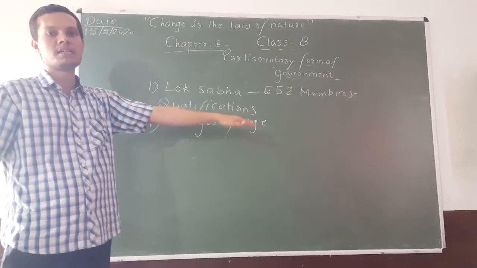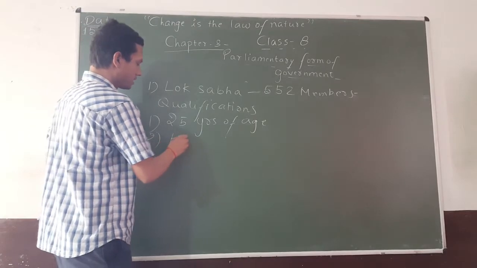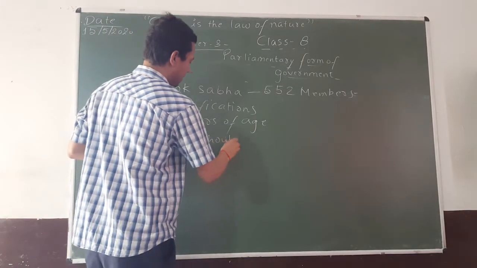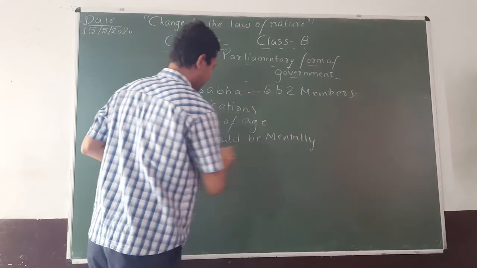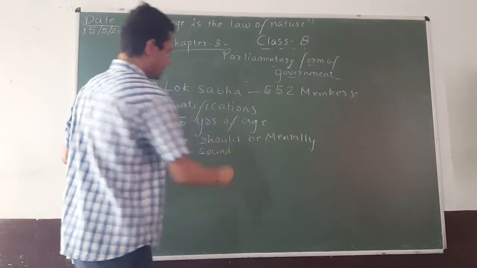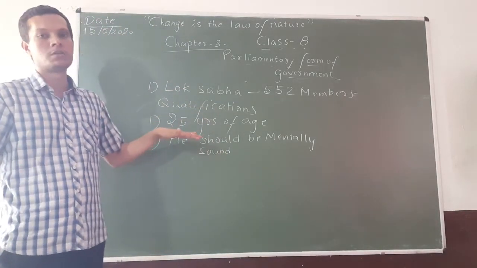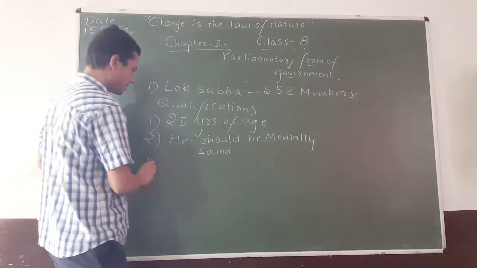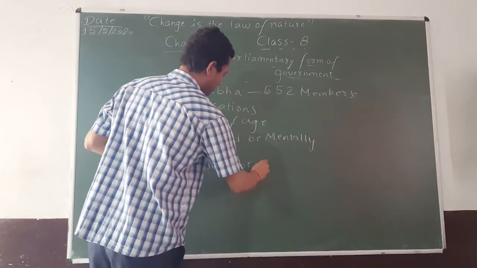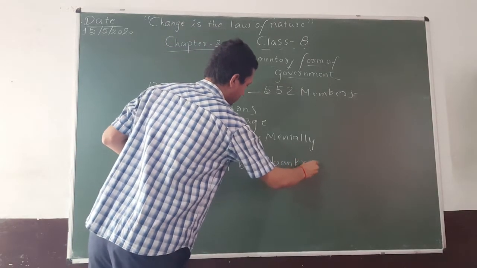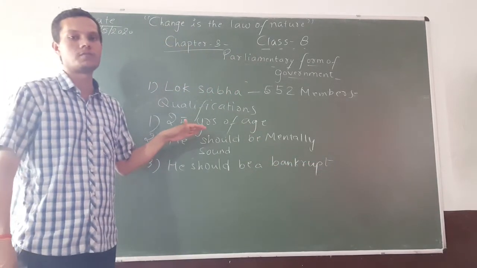Second condition is he should be mentally sound, and he should not be a bankrupt. So these are some qualifications for the members of the Lok Sabha.